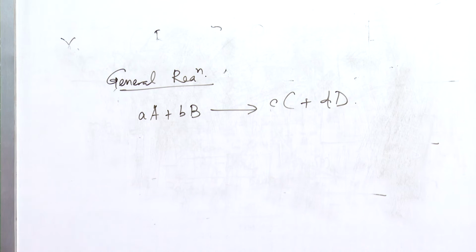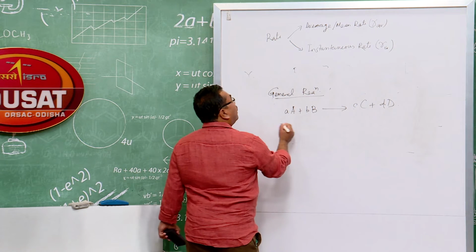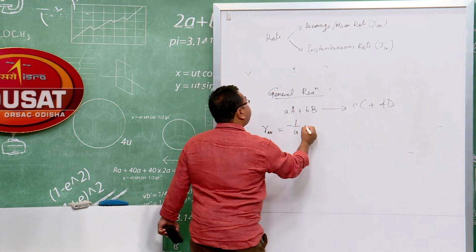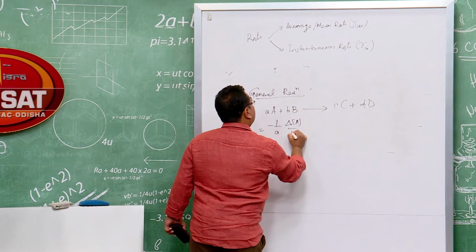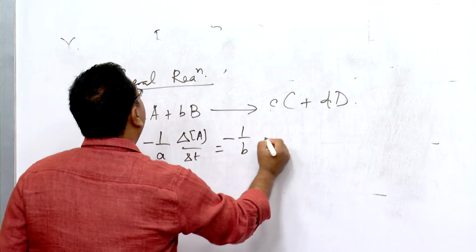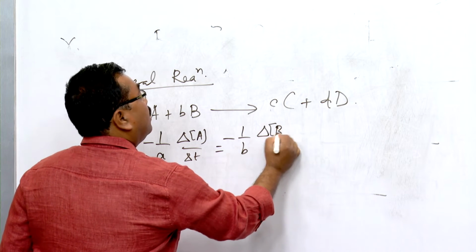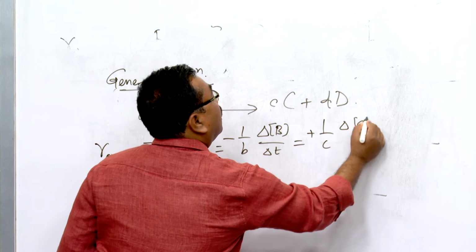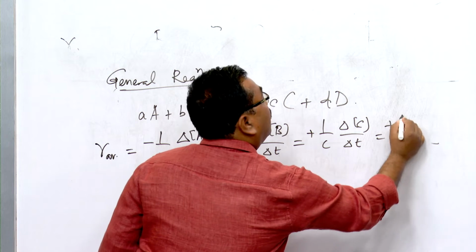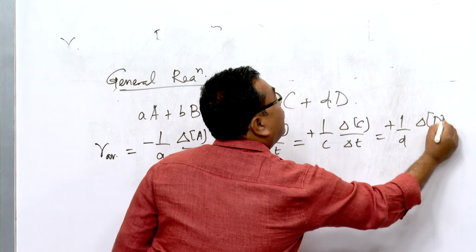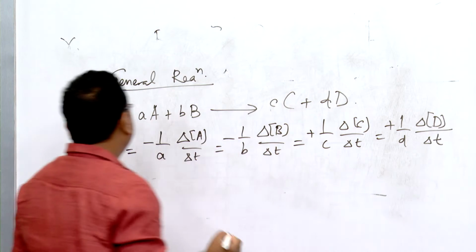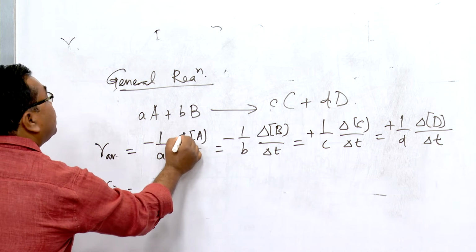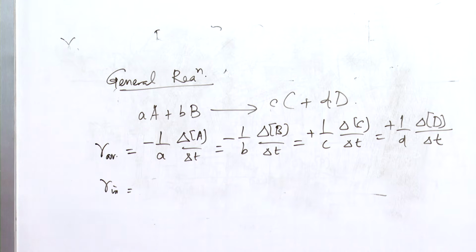This is a general form of reaction, where I can write the average rate like this: minus 1 by a delta A by delta T is equal to minus 1 by b delta B by delta T is equal to plus 1 by c delta C by delta T. If I use the instantaneous rate, in terms of this delta, it will be replaced by d.